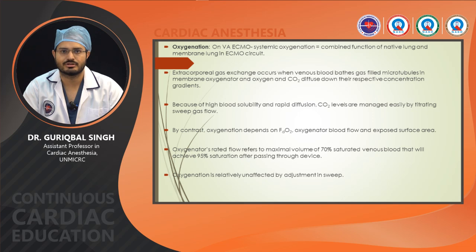Now, coming to the oxygenation on VA ECMO, systemic oxygenation is a function of the native lung and the membrane lung in the circuit. So, ECMO gas exchange occurs when venous blood bathes the gas-filled microtubules in the membrane oxygenator, and oxygen and CO2 diffuse down their respective concentration gradients. So, CO2 levels are managed by titrating sweep gas flow, while oxygenation depends on FiO2, oxygenator blood flow and exposed surface area.